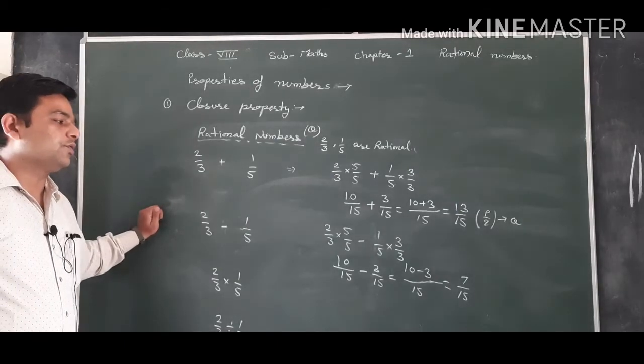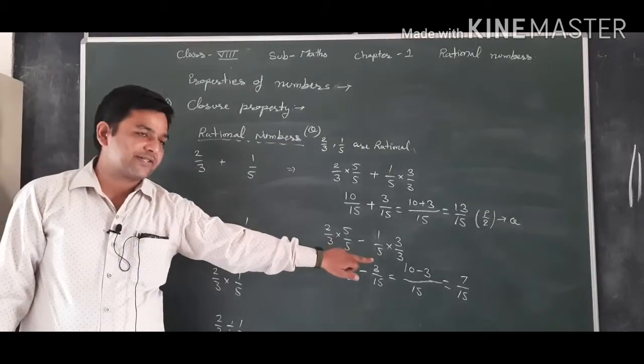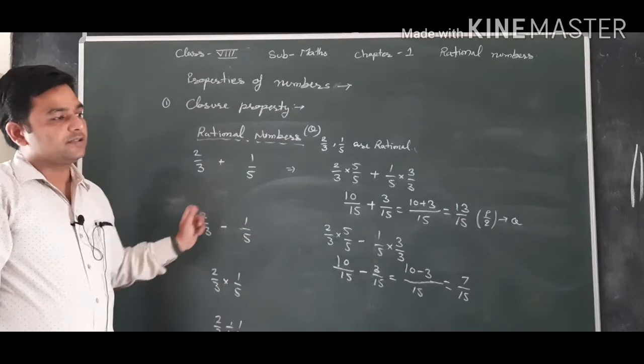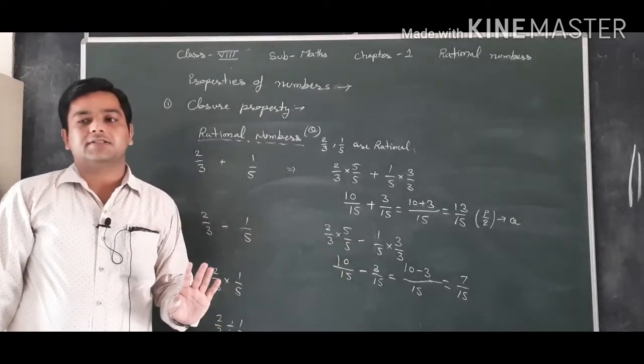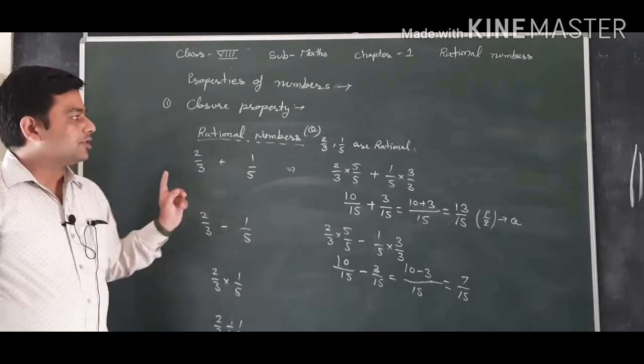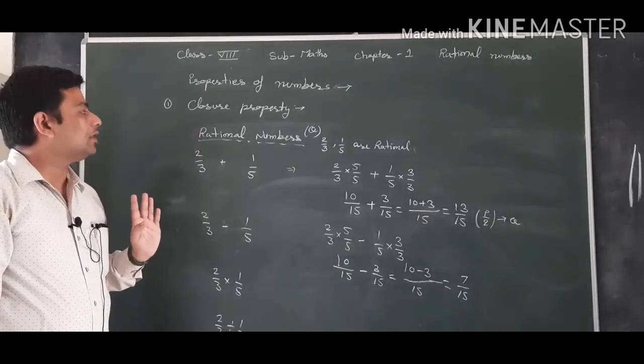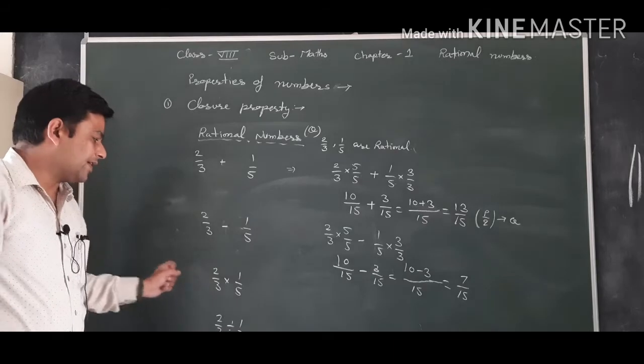Again 7 upon 15 is in the form of P upon Q, that means it is a rational number. So if we subtract two rational numbers, we will get a rational number. In addition and subtraction, it is a must that we convert the denominators to be the same.